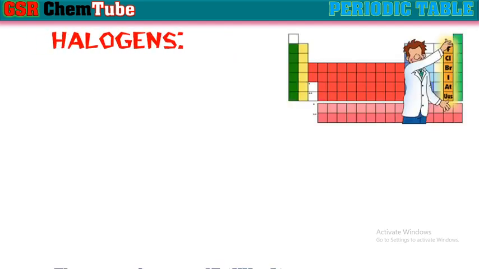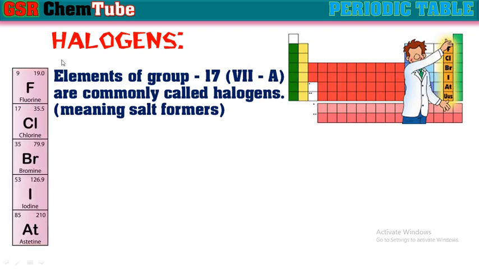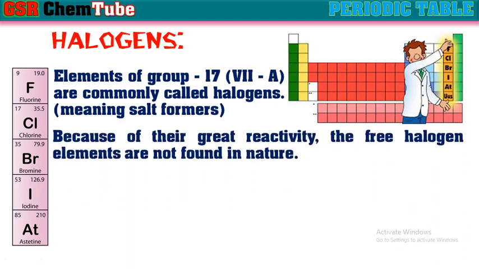Next, halogens. The 17th group or 7A group elements are known as halogens. It means salt formers. These elements, fluorine, chlorine, bromine, iodine and astatine, are known as halogens because most of the metals exist in their salt forms as fluorides and chlorides. Means they are called salt formers. Because of their greater reactivity, these halogens do not occur in the free elemental state in nature.